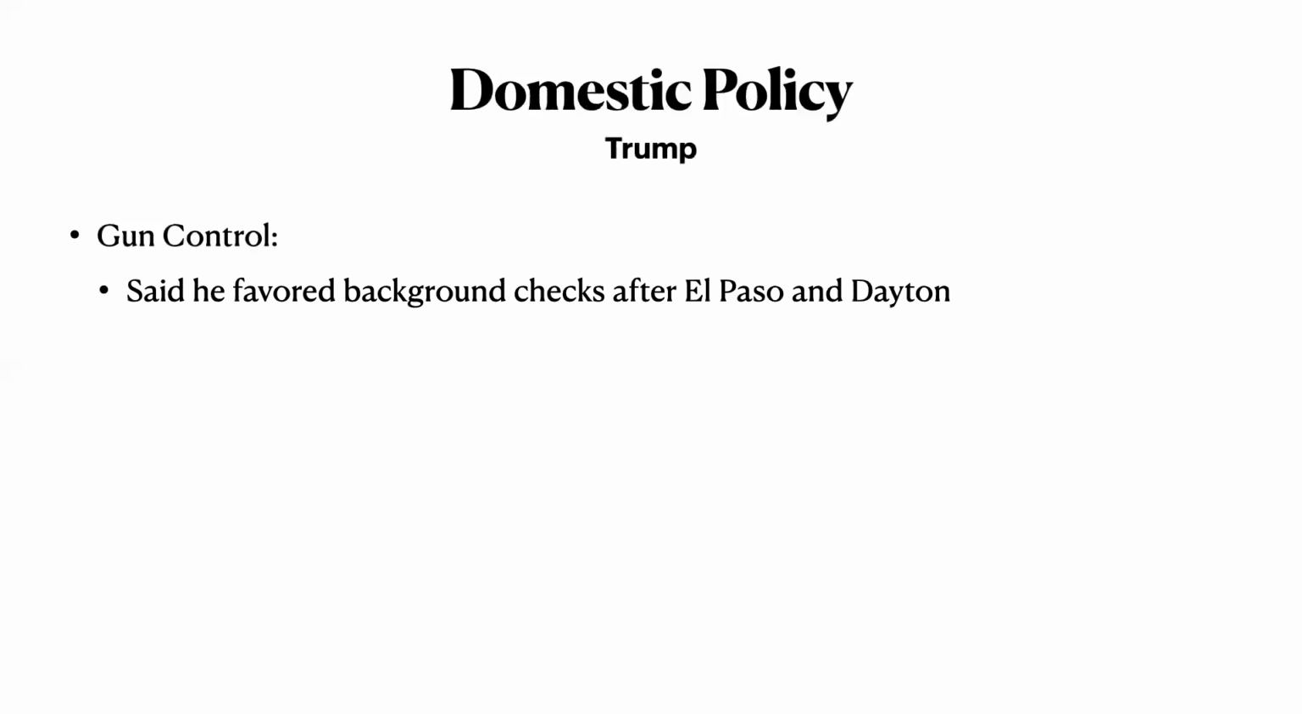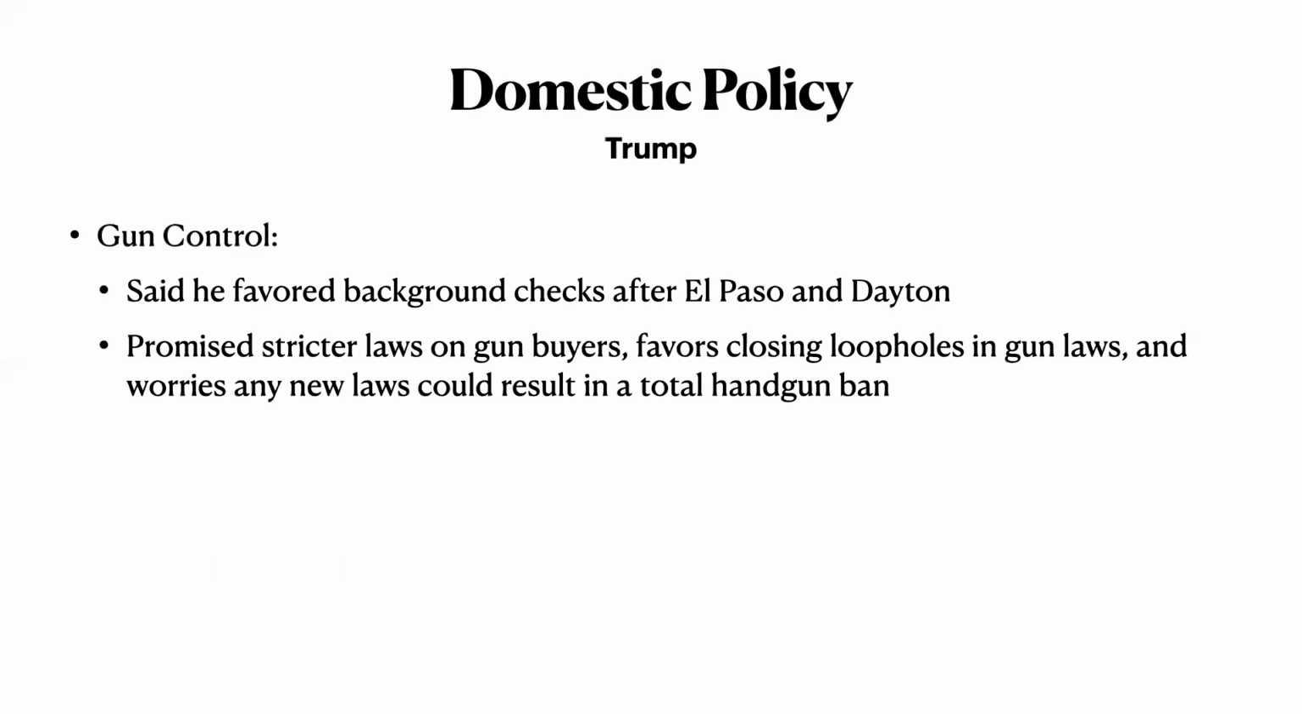President Trump, on gun control. He is a little more centrist than you'd think he'd be. That being said, he is still backed by the NRA, but he said he supports background checks, like universal background checks after the El Paso and Dayton shootings. He has also promised stricter gun laws on buyers, and he favors closing loopholes in gun laws that allow you to just get a gun without a background check. But he does worry that any laws beyond that are a slippery slope to a total handgun ban.